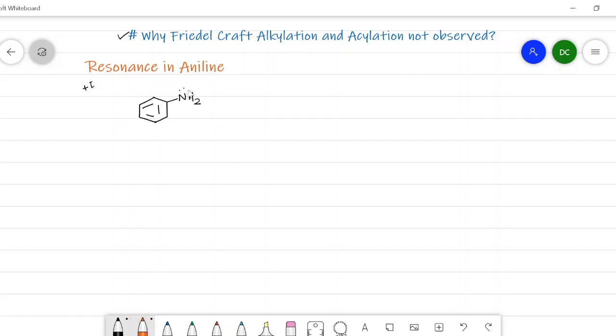So the lone pair which is present on the nitrogen is in conjugation with the double bond in the benzene ring.